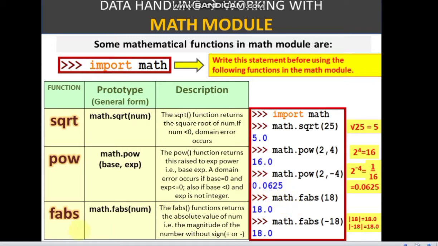Now the fabs function does the absolute value function which you have learnt in mathematics. It gives you the absolute value, like for 18 you get 18.0, and for minus 18 also the magnitude, 18.0, is returned. So even if you give a positive or a negative number, you get the positive magnitude of that particular parameter, the value which you have sent.